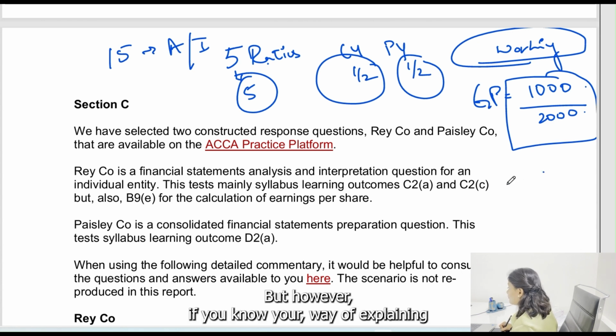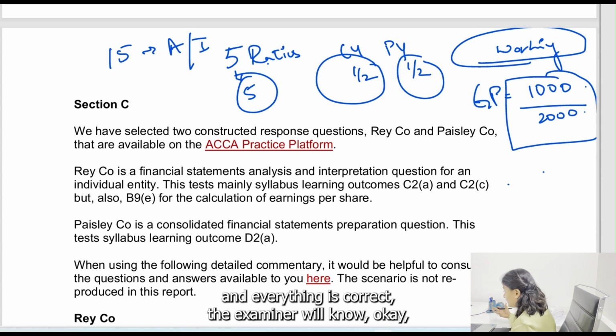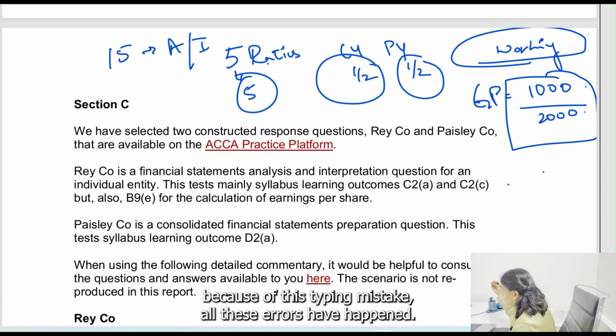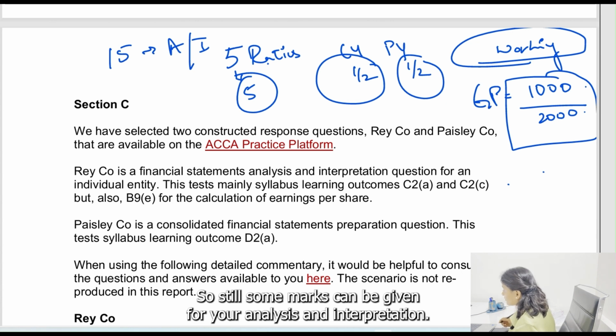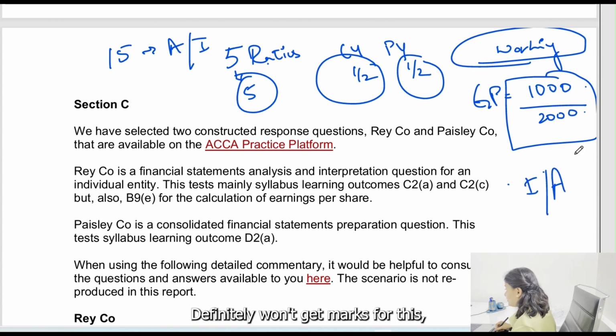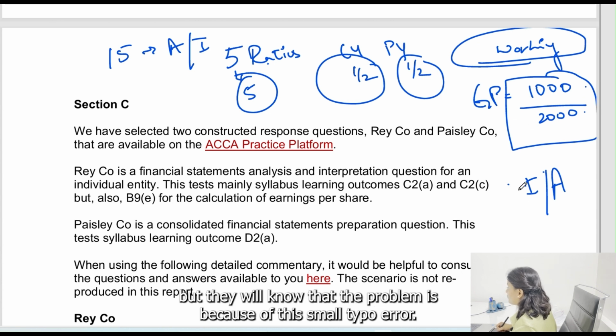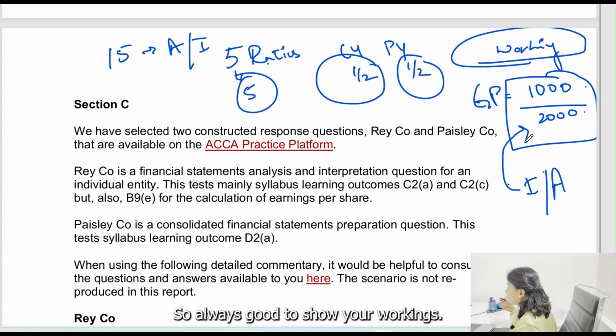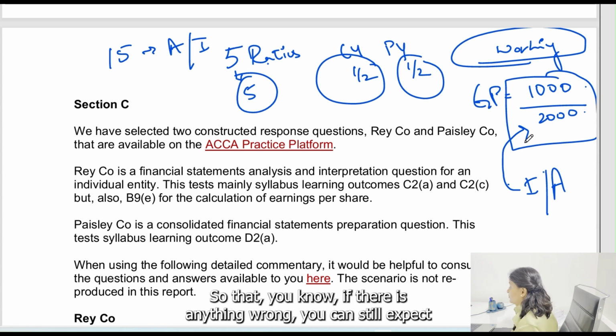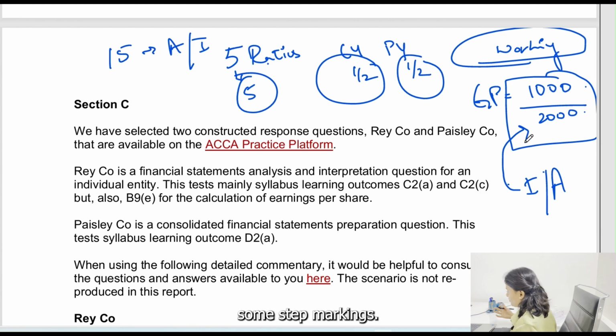But if your way of explaining is correct, the examiner will know that because of this typing mistake all these errors have happened. So still some marks can be given for your analysis and interpretation. Definitely you won't get marks for the ratio, but they will know the problem is because of this small typo error. So it's always good to show your workings so that if there is anything wrong, you can still expect some step marking.